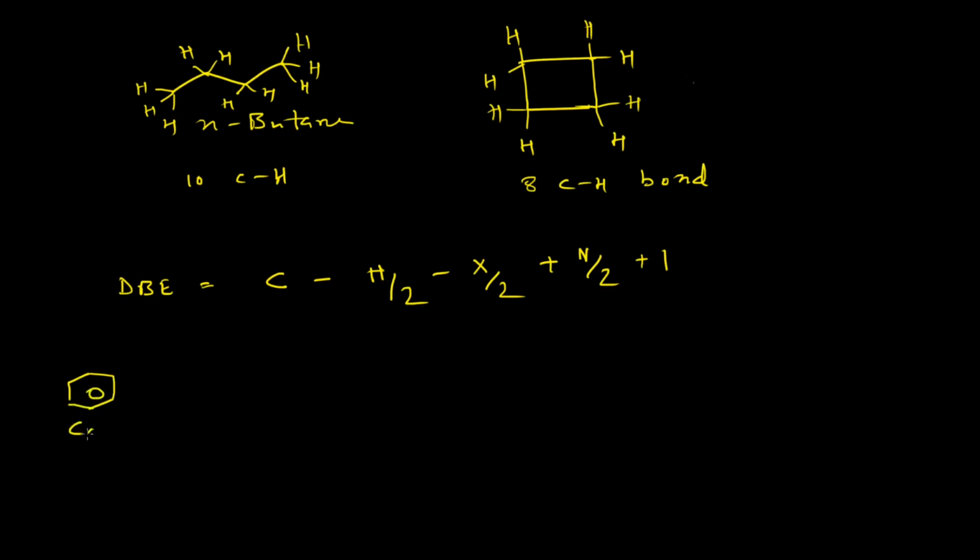Its formula is C6H6. So the double bond equivalent will be: C is 6 for benzene, minus the number of hydrogens, 6, divided by 2, with no halogen atoms and no nitrogen atoms. So the double bond equivalent is 4 in the case of benzene.